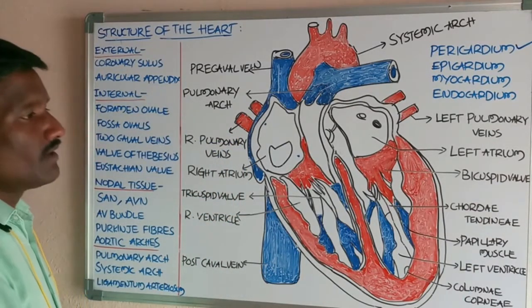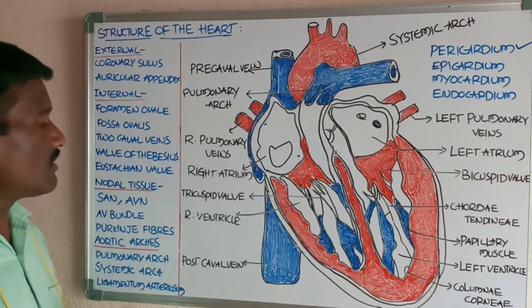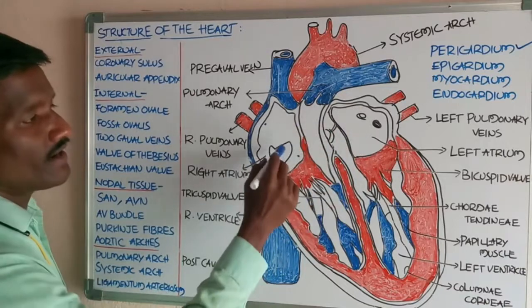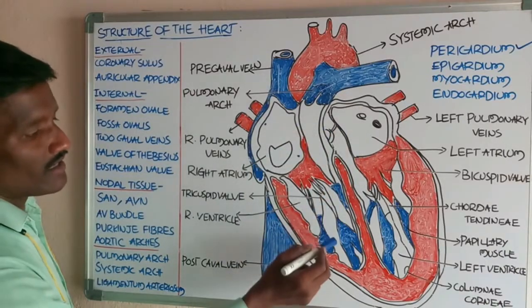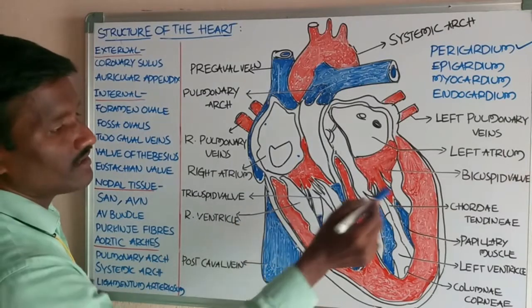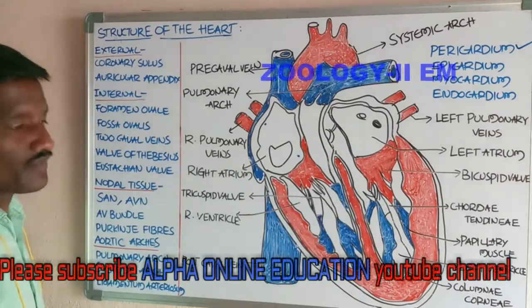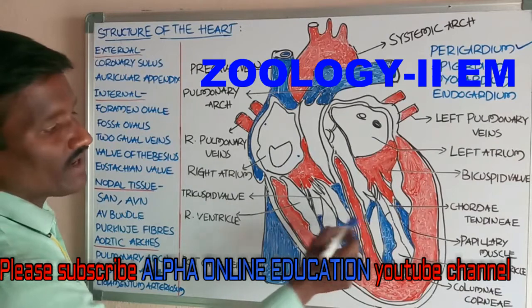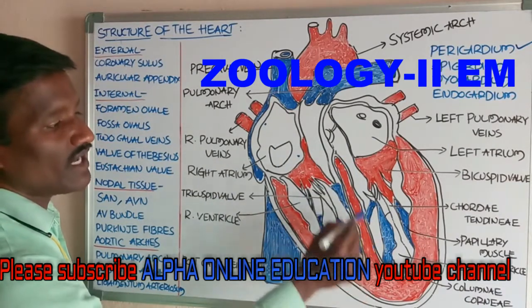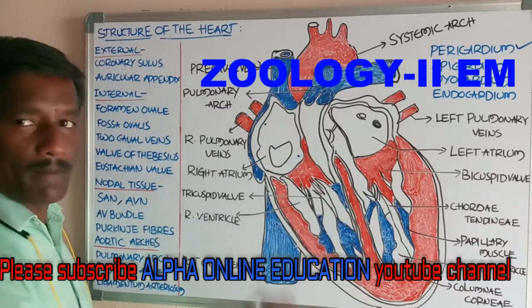Okay students, this is an account of the two atrial chambers and the ventricles. This is the right ventricle and this is the left ventricle. Both ventricles are internally divided by the interventricular septum.